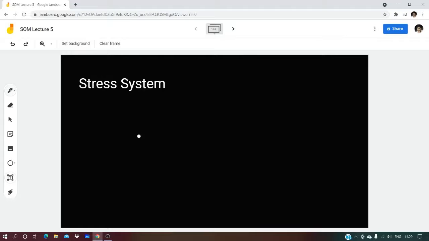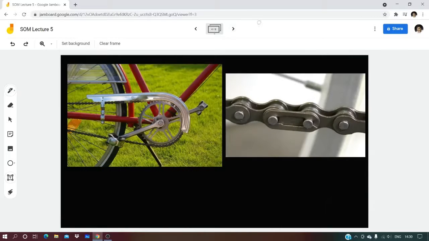So in today's topic we will be discussing about stress system. Before understanding what it is, let me show you some examples. Here you see a bicycle in a close-up view, where you can see the sprocket system, pedals, these mechanisms interconnected to each other, right? This chain system, everything.